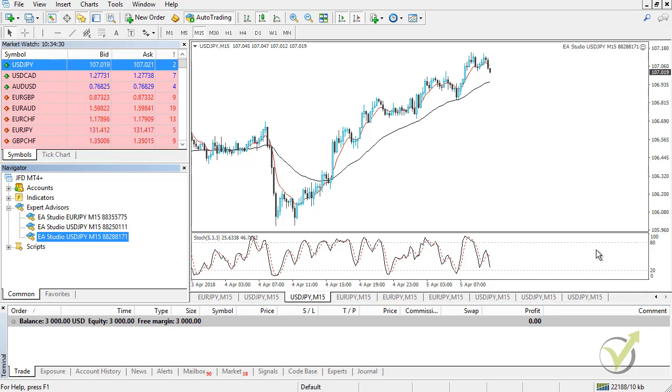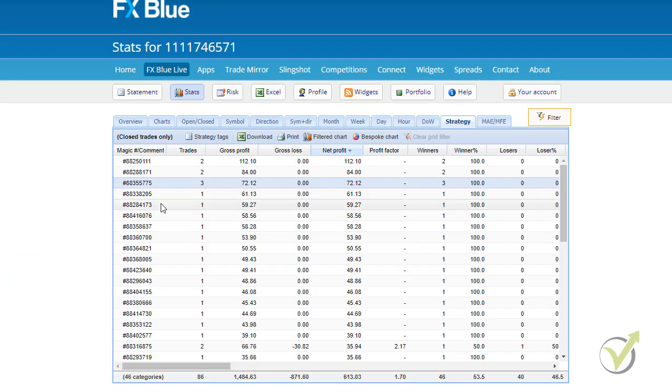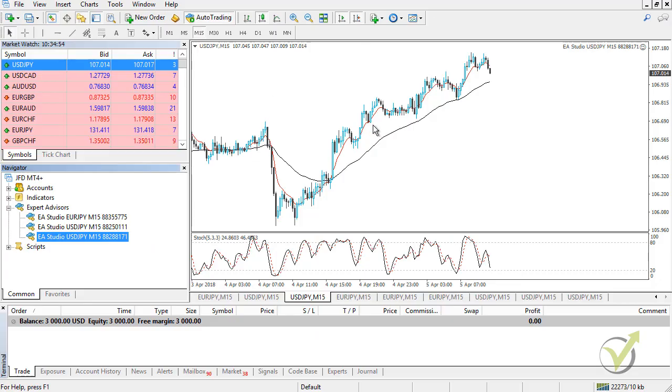Okay, so this is what you need to do actually, guys, in order to trade the top expert advisors from the 99. And of course you need to follow the statistics, and when you see any other expert advisor going into the top 3, you need to replace it in the other account. Okay, so this way you will be always trading the top 3, or if you decide the top 5, the top 10, it is up to you. I suggest you start with a smaller number so you can follow the statistic more easily.